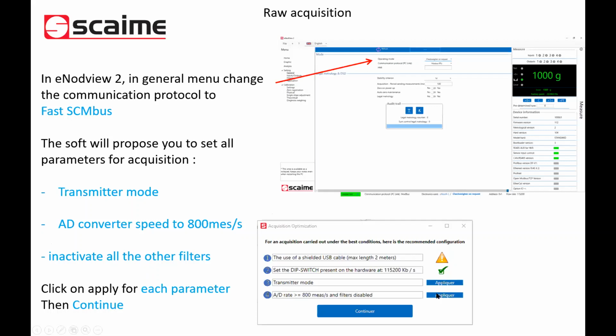Yes, this is a very important point, because the main reason for a raw signal acquisition is not to filter the signal at first, to get a raw signal, and then after this acquisition we will apply filters to improve the signal. In this process, it's very important to make a fast acquisition in transmitter mode only, without any filters applied. Exactly. So here you apply all that is needed for your application.